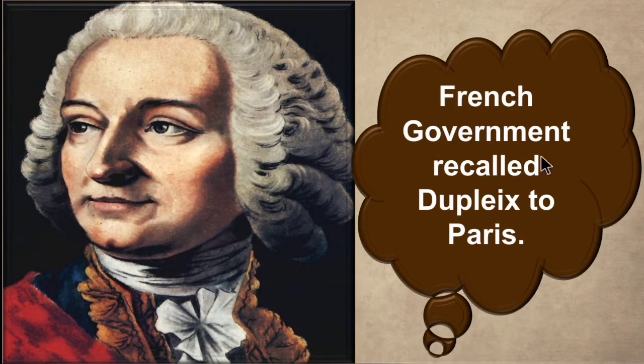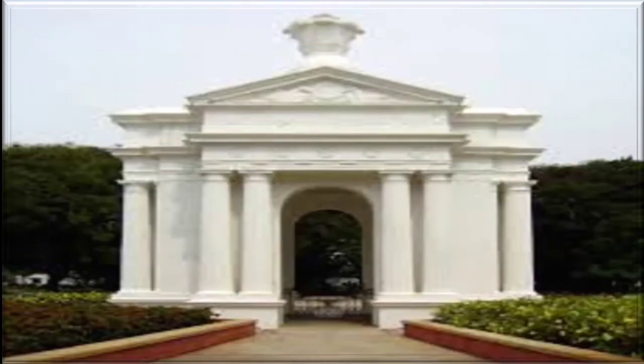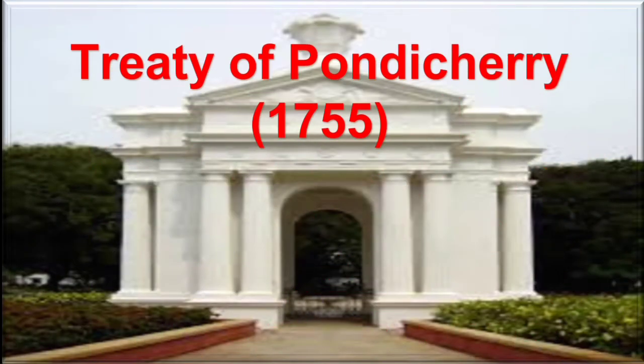The French government recalled Dupleix to Paris. After the defeat of the French, the French government recalled Dupleix to France. This war ended with the Treaty of Pondicherry, which was signed in the year 1755.